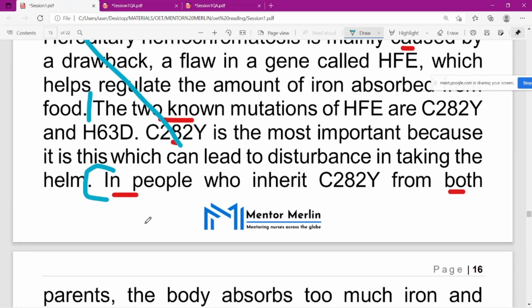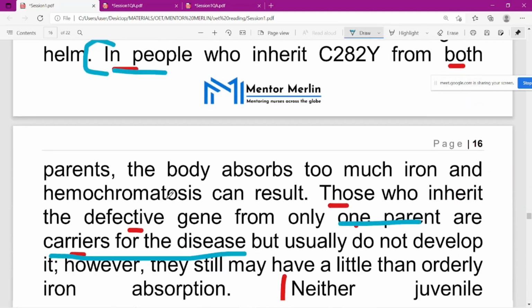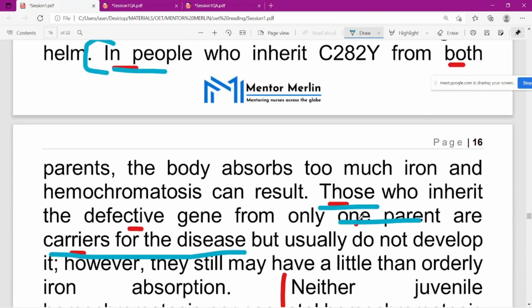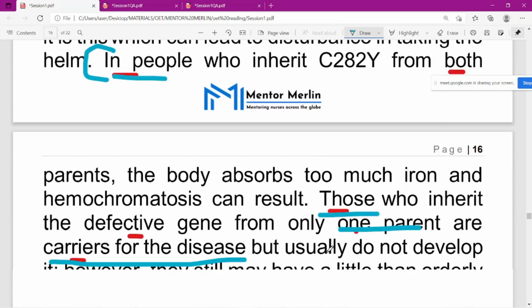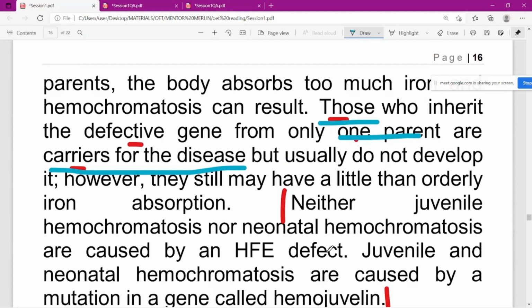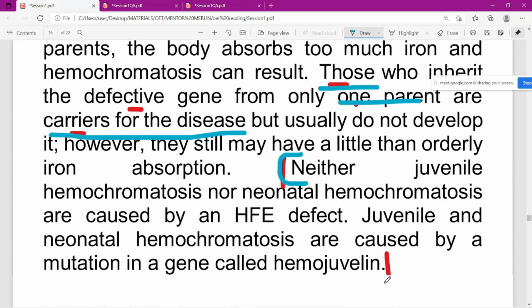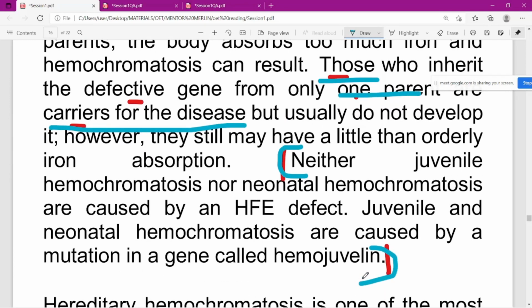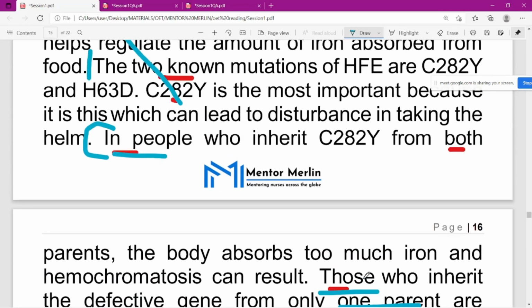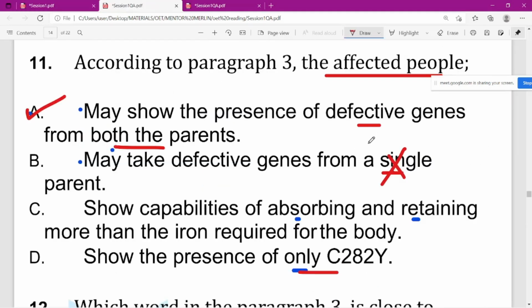From here only they are starting with people, so we have to focus on that sentence. Again, from here they are not discussing anything about people; they are giving general statements. So we have to focus here: in people who inherit C282Y from both parents, it should be both parents. So it could be this one.